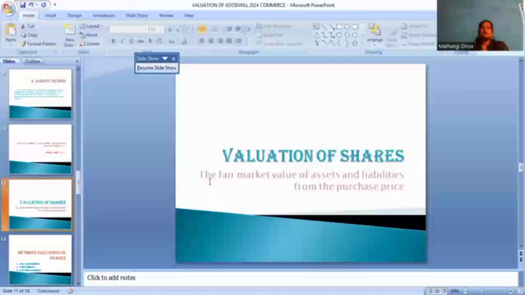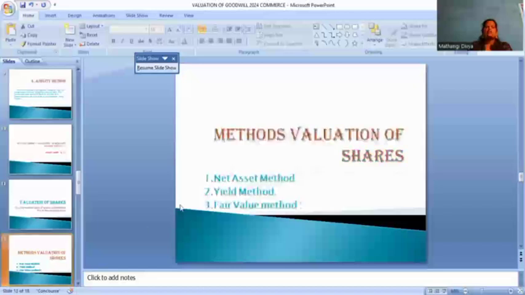And the fair market value is not the same every year. Every year we have to change the fair market value also. Some influencing factors and some methods are there. Methods of valuation of shares, some use some methods.